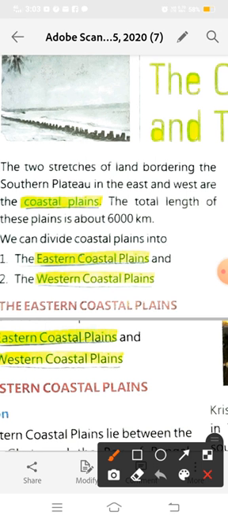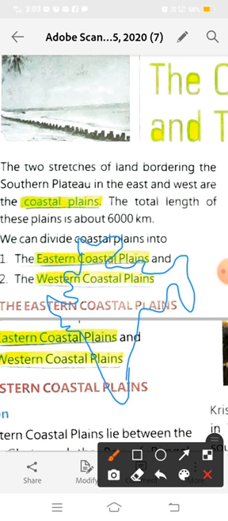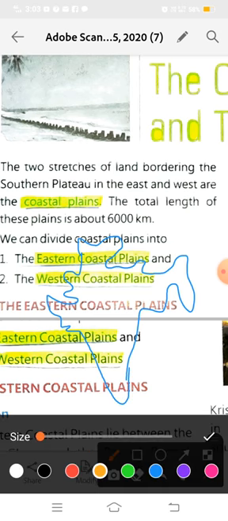As you know, this is our map, and here is our plateau region. This orange part is our plateau region.